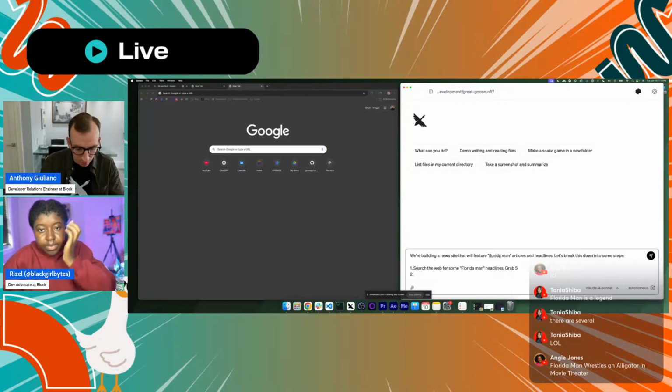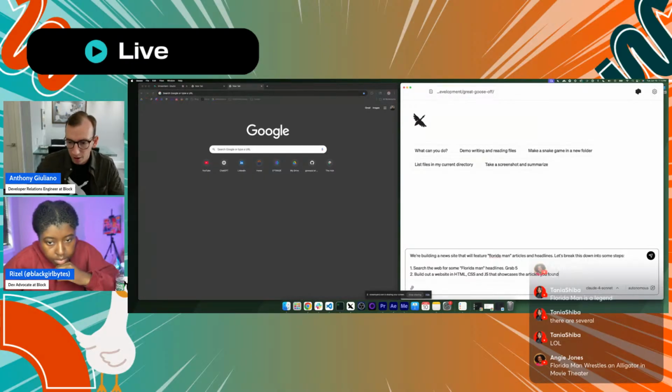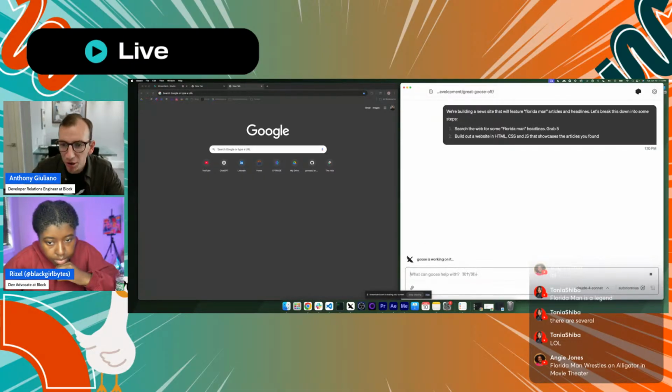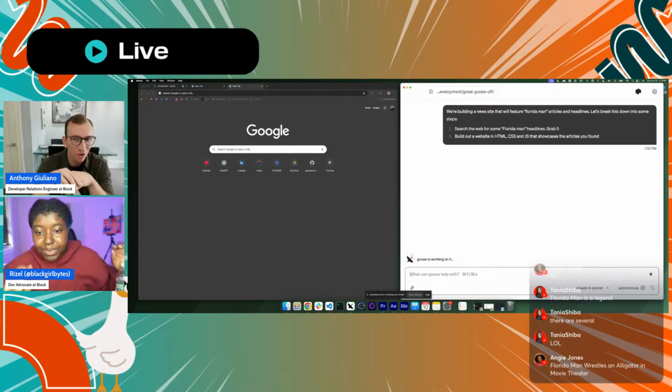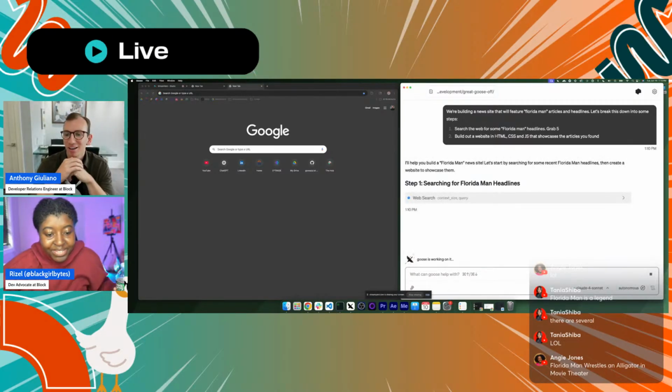And then step 2, build out a website in HTML, CSS, and JavaScript that showcases the articles you found. Let's go with that and see where that gets us. This Florida man thing is hilarious.